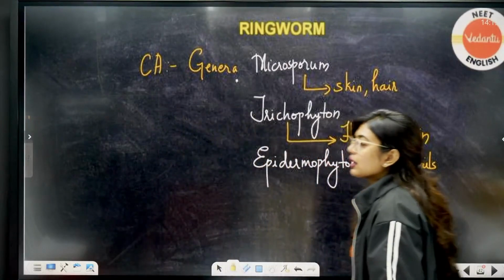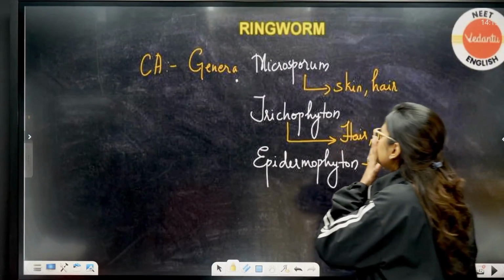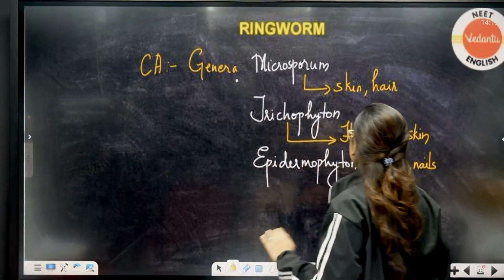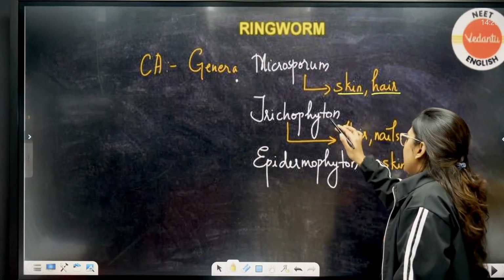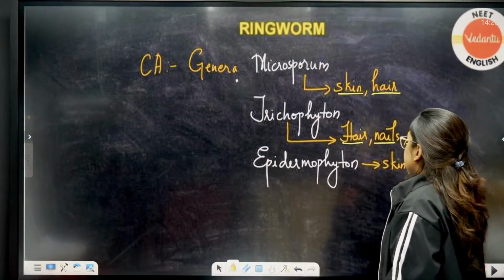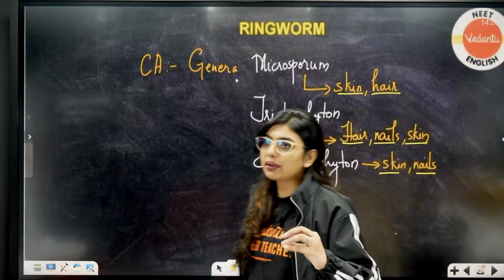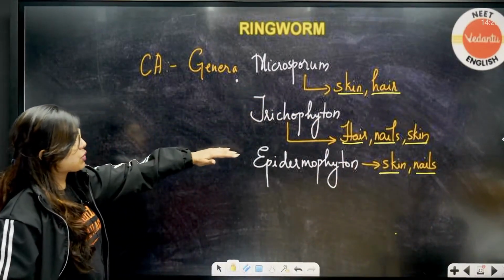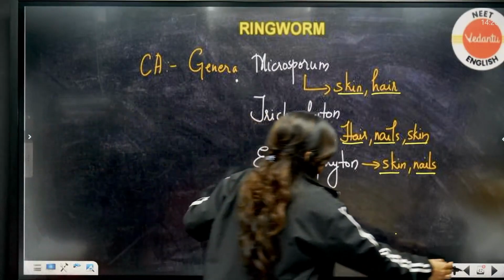Clear. Okay. Coming forward, this is going to be ringworm. Ringworm can be caused by Microsporum, Trichophyton and Epidermophyton. Microsporum affects the skin and the hair. Trichophyton affects hair, nail, skin. Epidermophyton affects skin and nails. You don't have to remember this, but you have to remember the genera Microsporum, Trichophyton and Epidermophyton. This is important for you to remember, students.